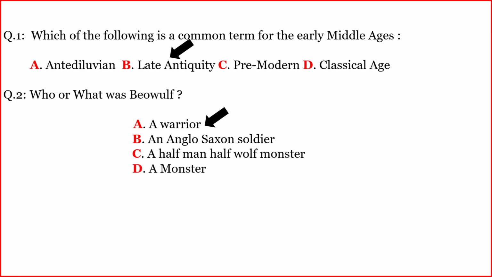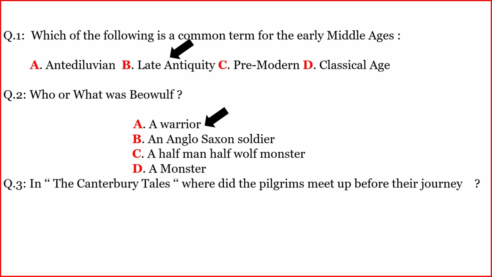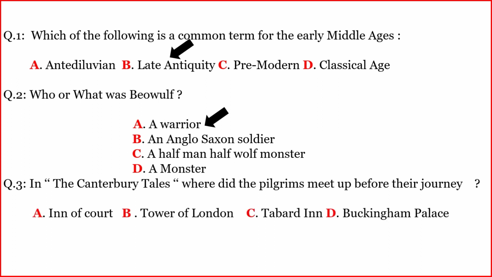A warrior. Another question. In the Canterbury Tales, where did the pilgrims meet up before their journey? The correct option is C. Tabard Inn.